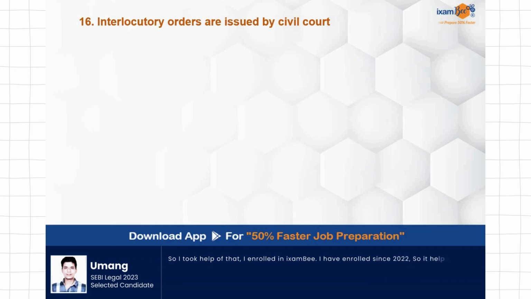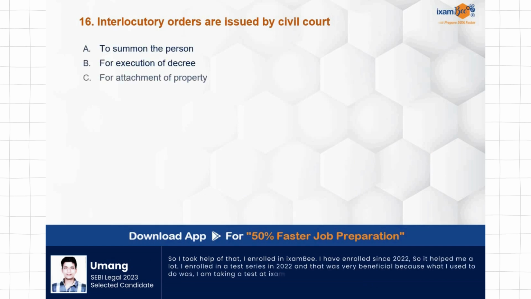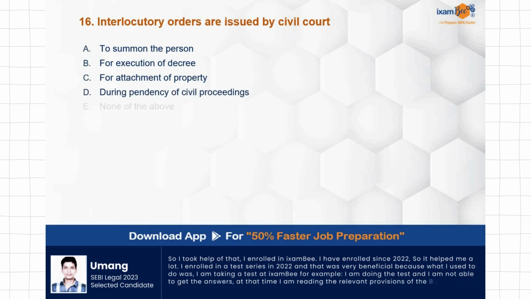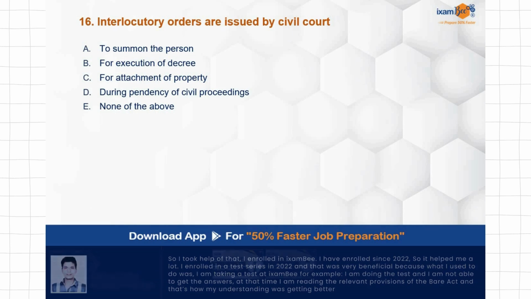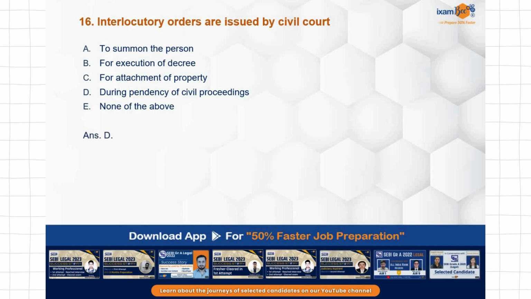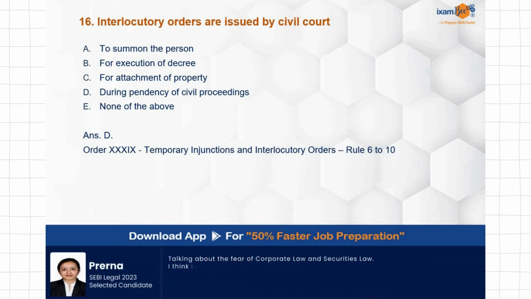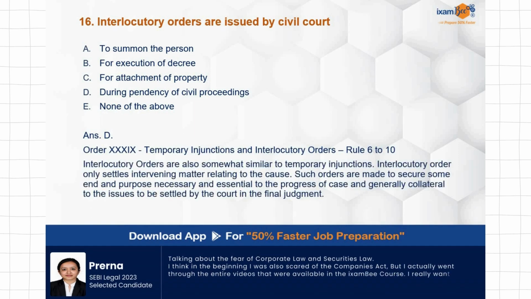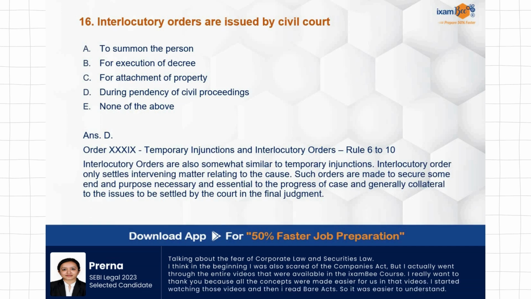Interlocutory orders are issued by the civil court to summon the person, for execution of decree, for attachment of property during pendency of civil proceedings, none of the above. Interlocutory orders means the interim ones. These are issued by the civil court during pendency of civil proceedings. Correct answer is D. Temporary injunctions and interlocutory orders, Order 39, Rule 6 to 10 deals with these interlocutory orders, which are passed during the pendency of proceedings.